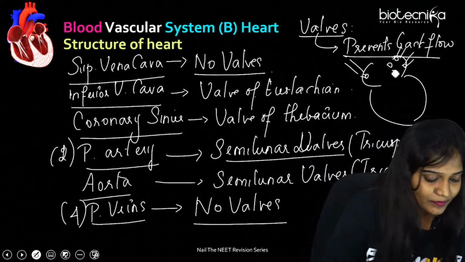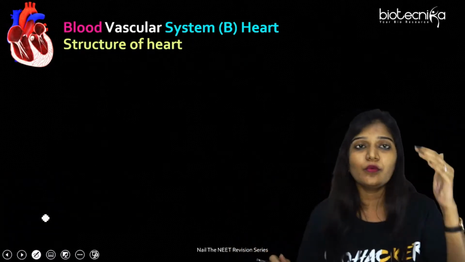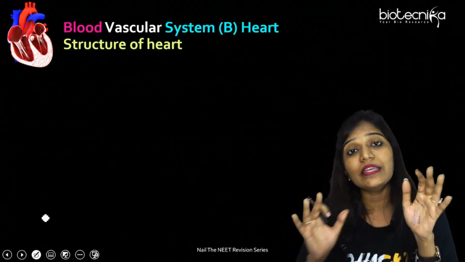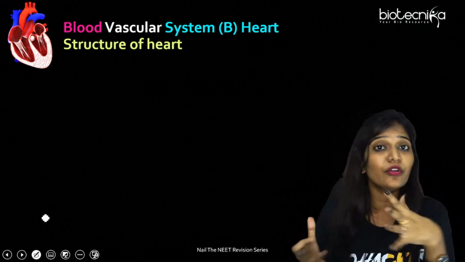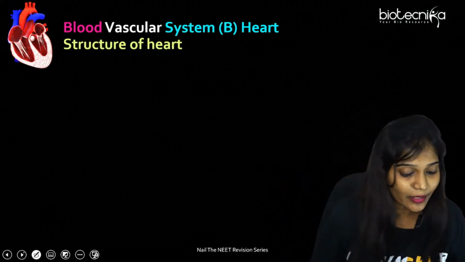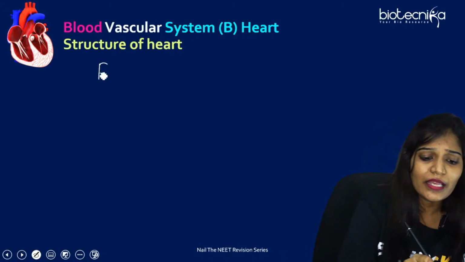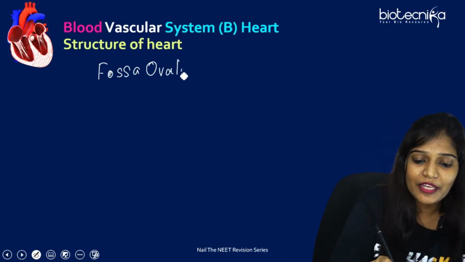Okay. Now we are done with most of the important things. Walls of the atrium are thinner, walls of the ventricles are thicker, and even in that, the left ventricle is very, very thick, because it is going to pump out all the blood to the entire body. Another important thing, examination you can have, fossa ovalis, very important.